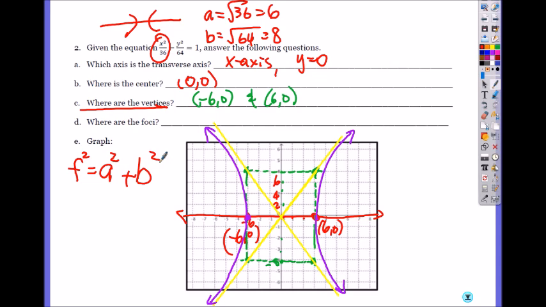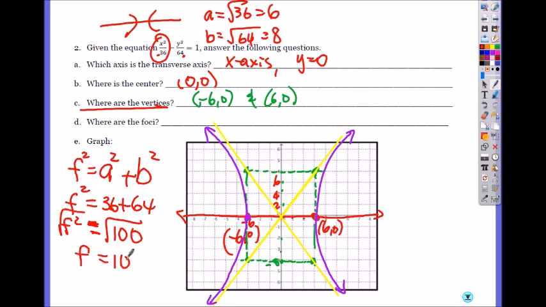So to find F, the distance from center to foci, basically you're adding these two numbers in the denominators. A squared is 36, B squared is 64. So you get 100 equals F squared. So when you square root it, your F equals 10.